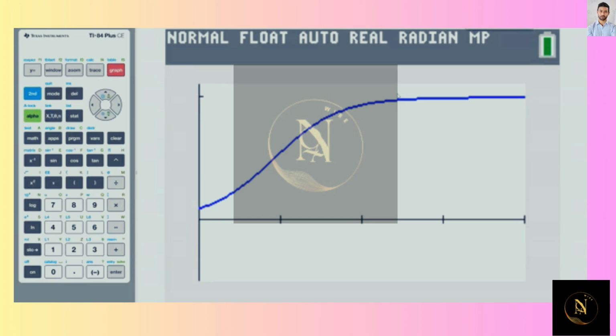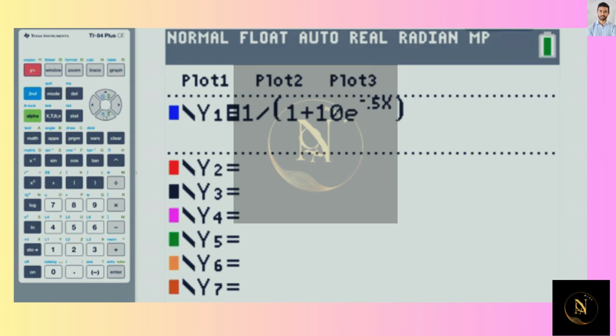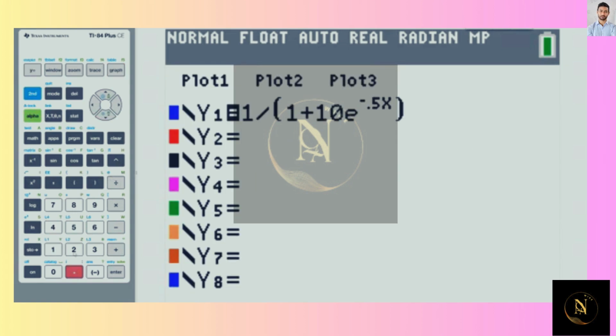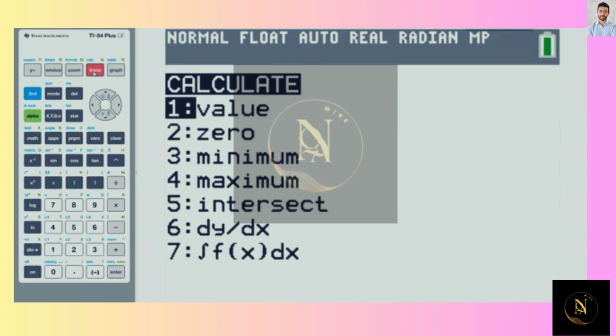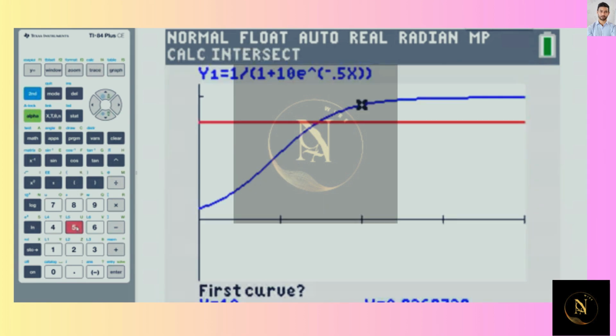So the way we can find the time when it reaches 0.8 is to go back to y equals and go to y2 and put a 0.8 in there for y2. That gives us a horizontal line at a height of 0.8. And then we can find the point of intersection. So we go into the calculate menu, which is second trace. We go to number 5, intersect.